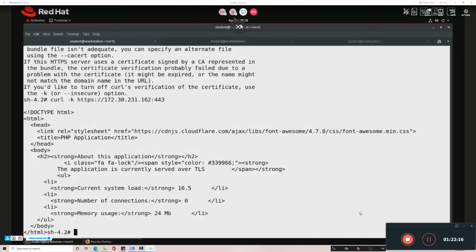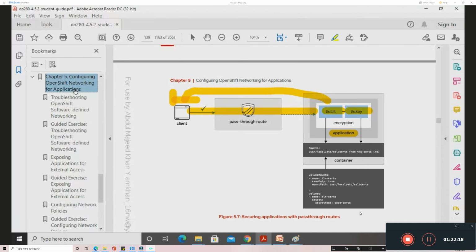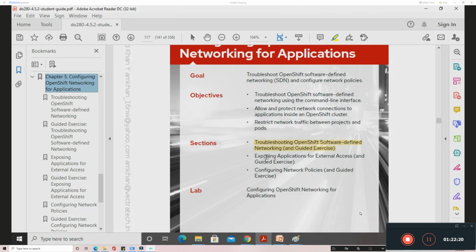So we have completed the second session of the 5th chapter, exposing the application for external access. So one more session is there. I think now the time is already up. So we'll see this session tomorrow morning.